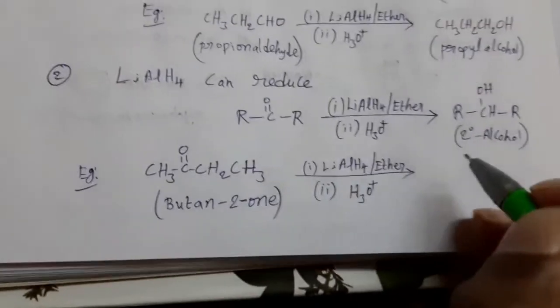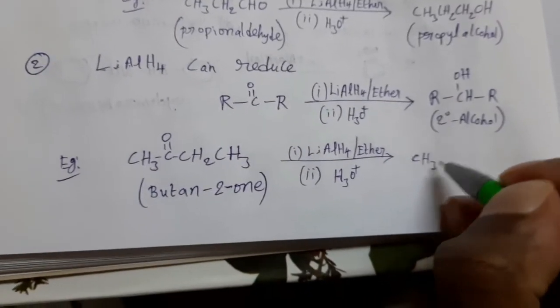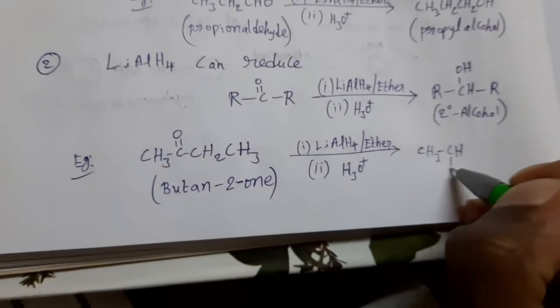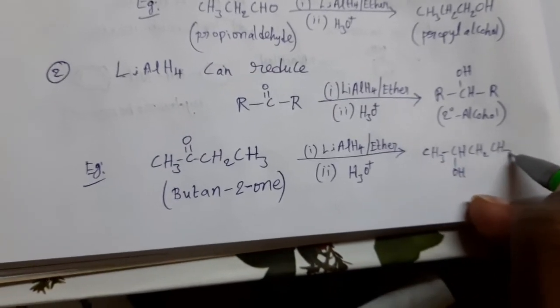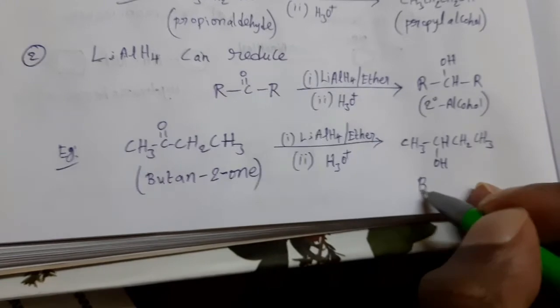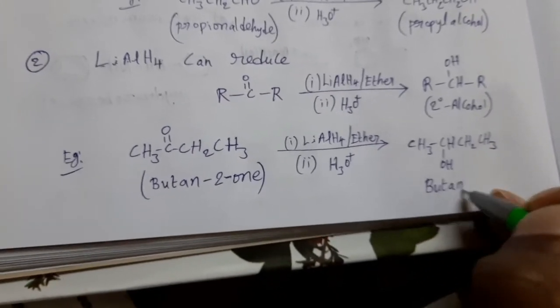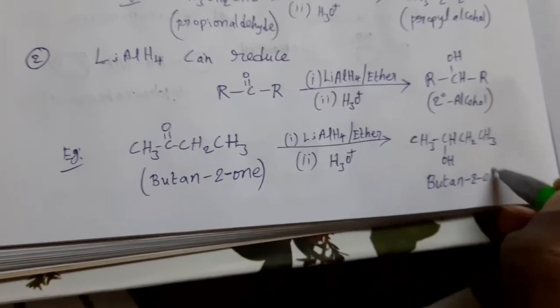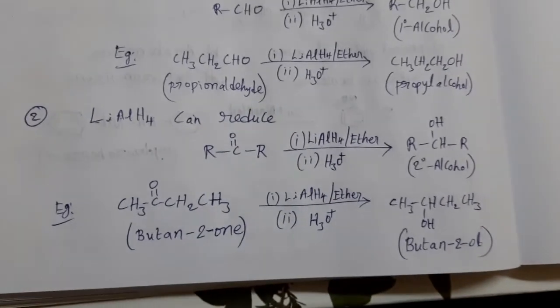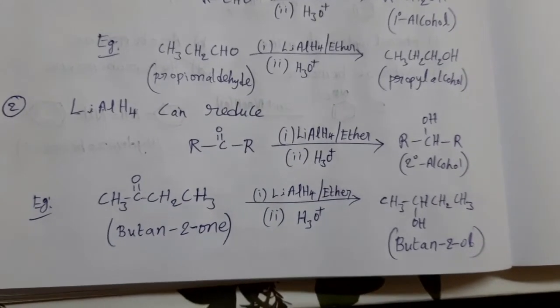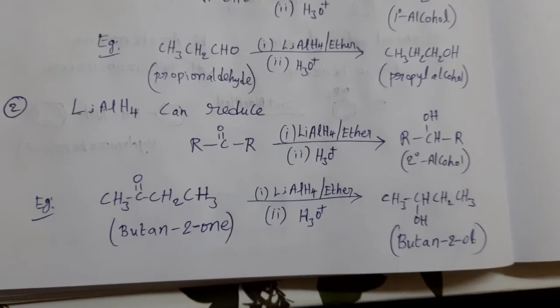Then we can get secondary alcohol CH3-CHOH-CH2-CH3. What is the name? Butan-2-ol. So in this way, ketones are reduced to secondary alcohols with lithium aluminum hydride.